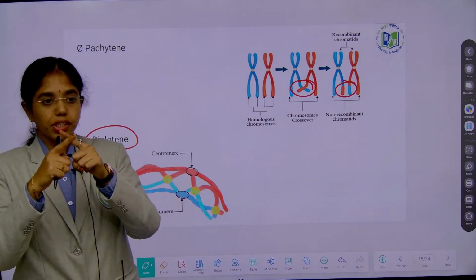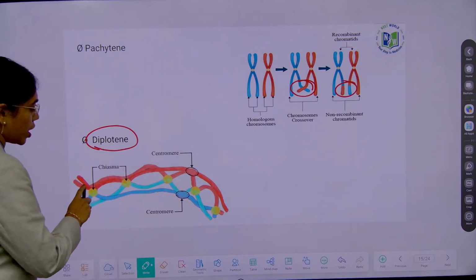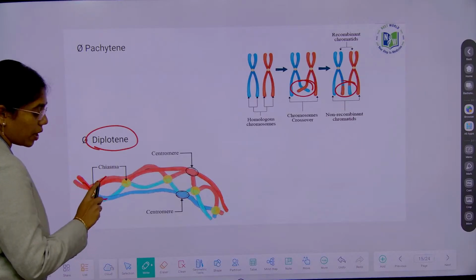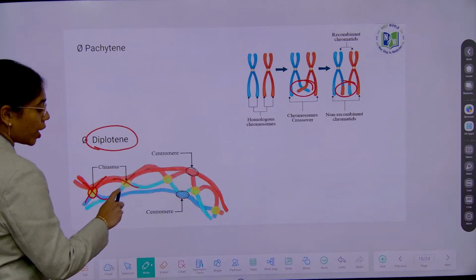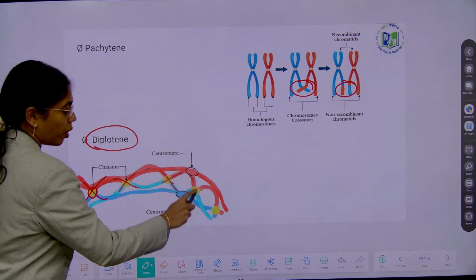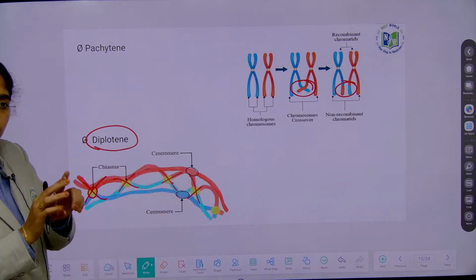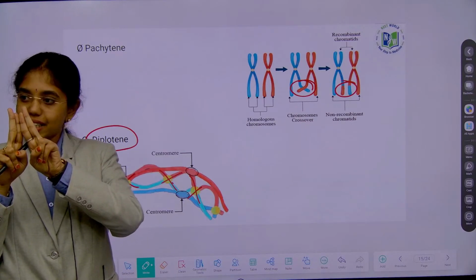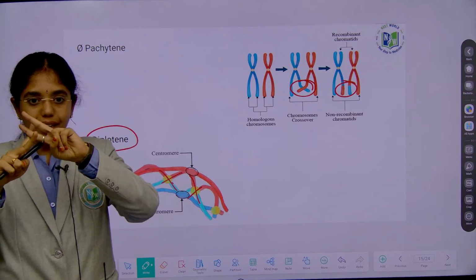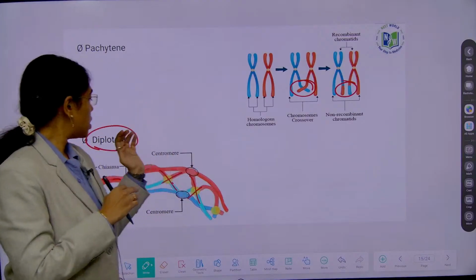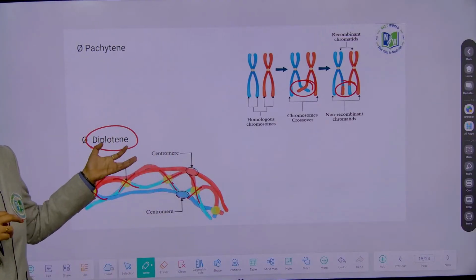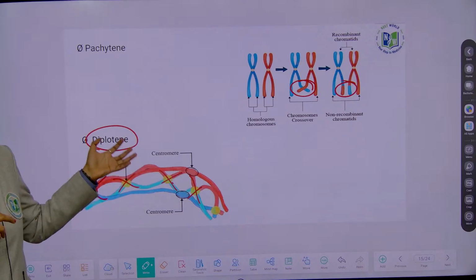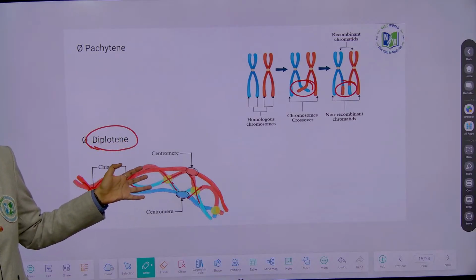And then the diplotene stage. Now recombination has happened. As such, what shaped chromosomes are formed at the recombination spots? X-shaped chromatids are formed. And this is what? Dissolution of the synaptonemal complex, yes or no? The synaptonemal complex is like this. After crossing over, it is like this. So diplotene is the stage which begins with dissolution of the synaptonemal complex, right?